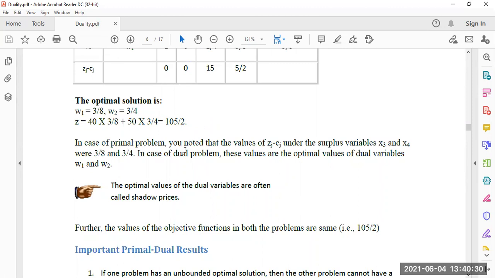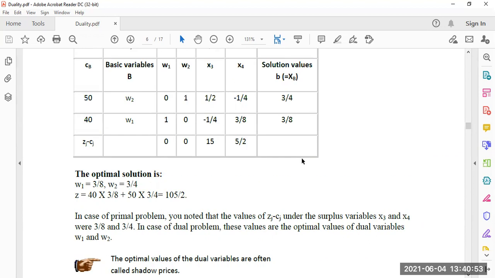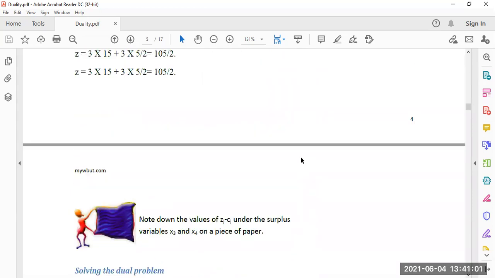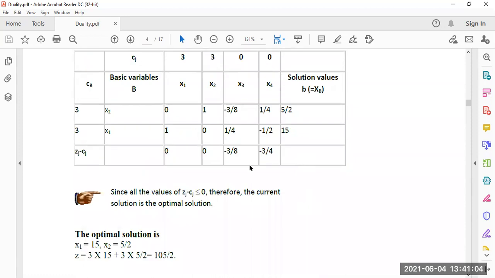In the primal problem, you noted that the values of Zj minus Cj under the surplus variables x3 and x4 were 3 by 8 and 3 by 4. In the dual problem, these values are the optimal values of the dual variables w1, w2. Look at the last table of the primal problem: x3 was minus 3 by 8 and x4 was minus 3 by 4.